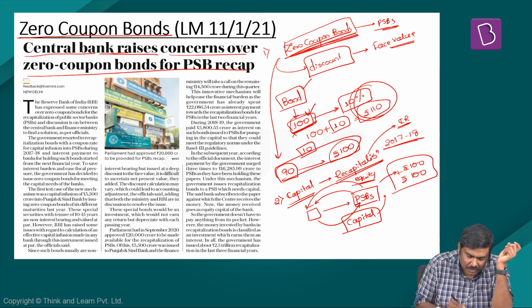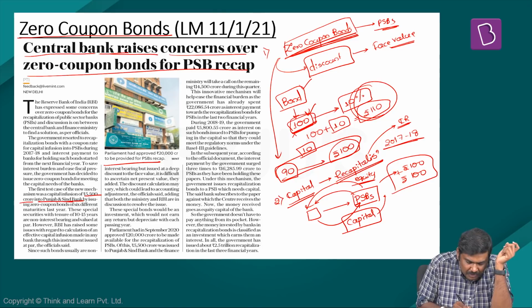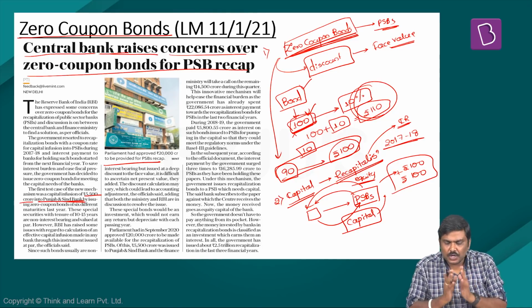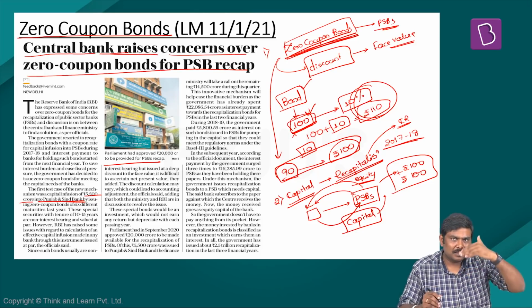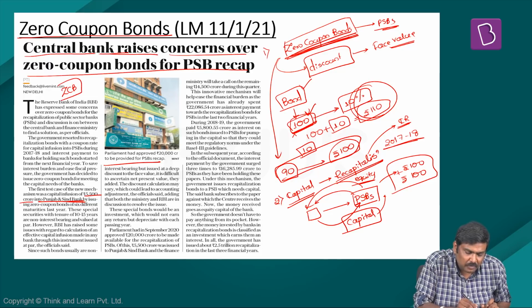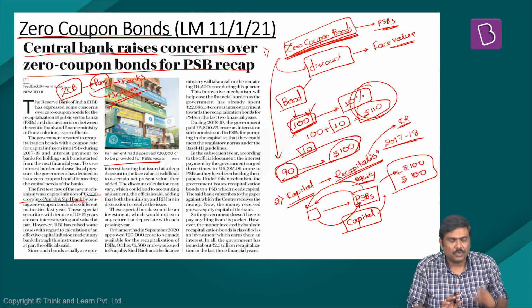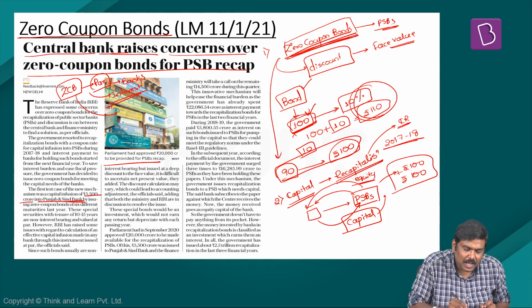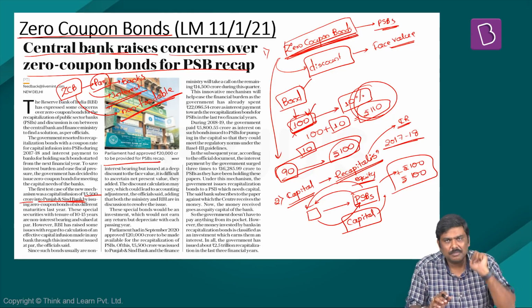Very recently, these bonds worth 5,500 crores were issued in case of Punjab and Sindh Bank. Now, what has been the issue here? Please understand, unlike the earlier zero coupon bonds, these zero coupon bonds which have been issued by Government of India have been issued at par to the banks. And there is no interest which would be paid by government in case of these bonds. Not only this, these zero coupon bonds are non-tradable. The banks will not be able to trade or sell these bonds in the market.